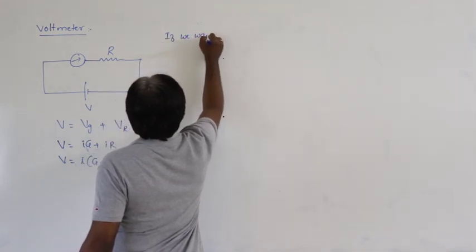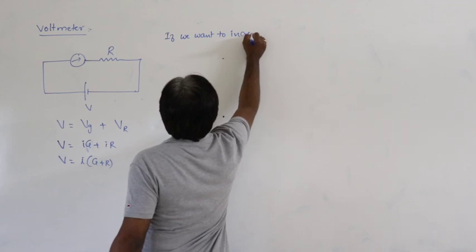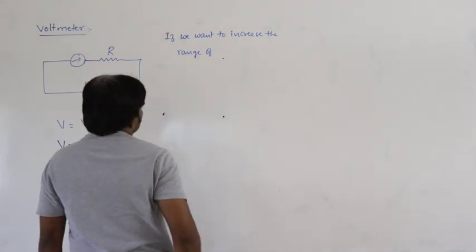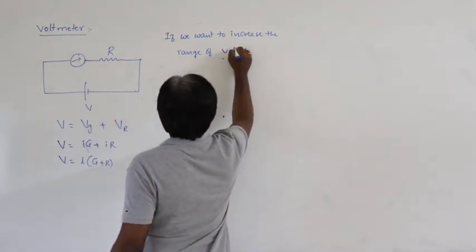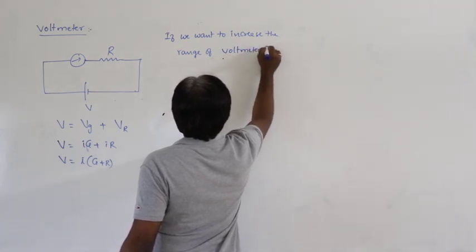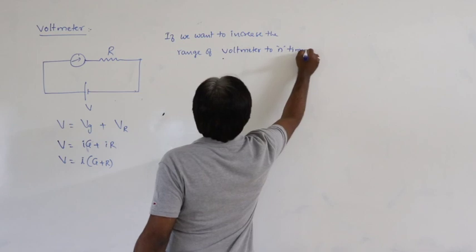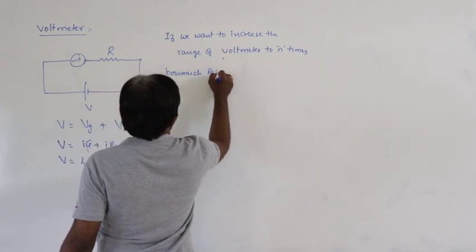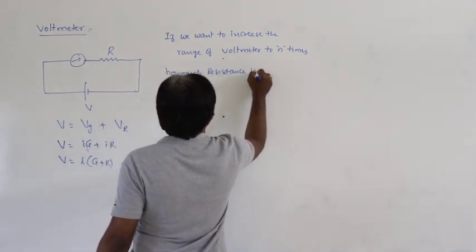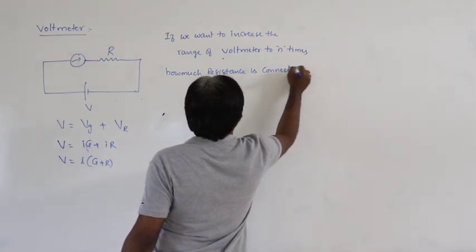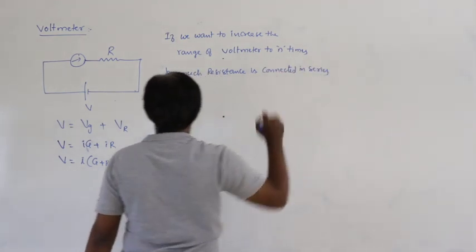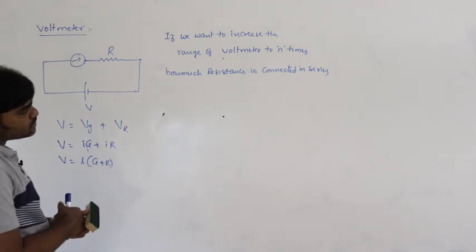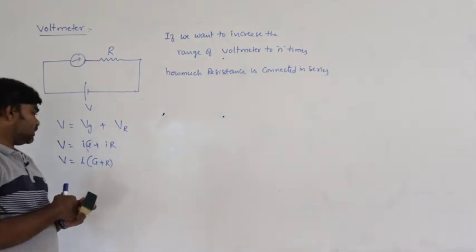Now, if we want to increase the range of the voltmeter to n times, how much resistance is to be connected in series?